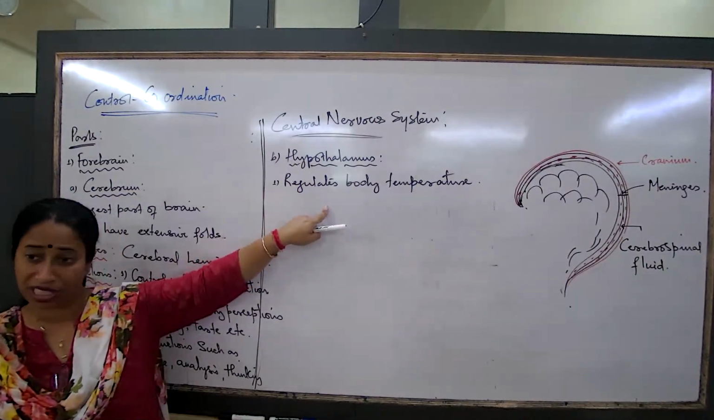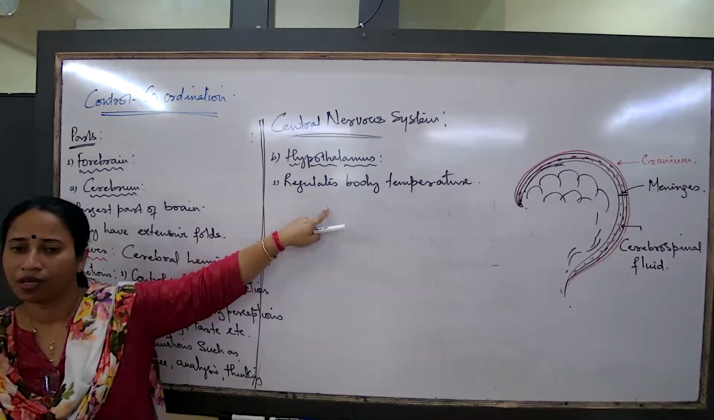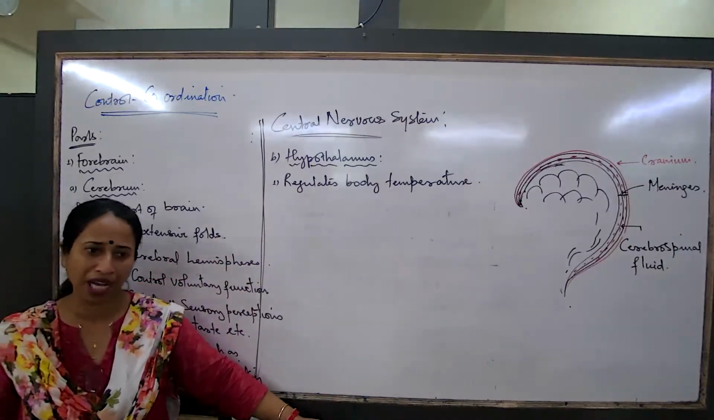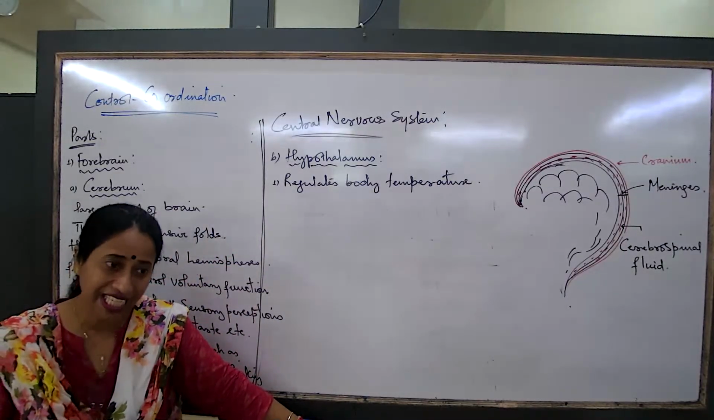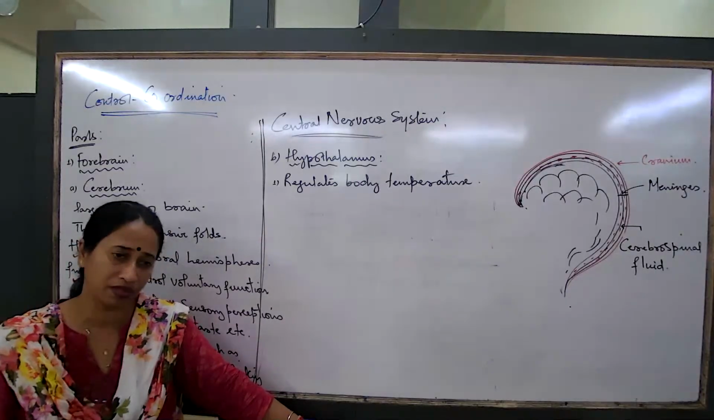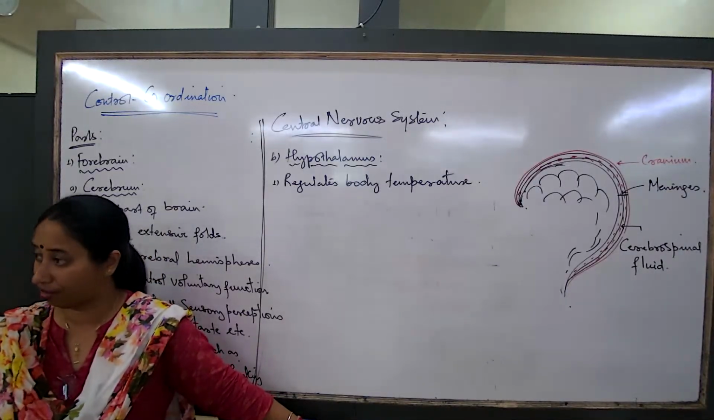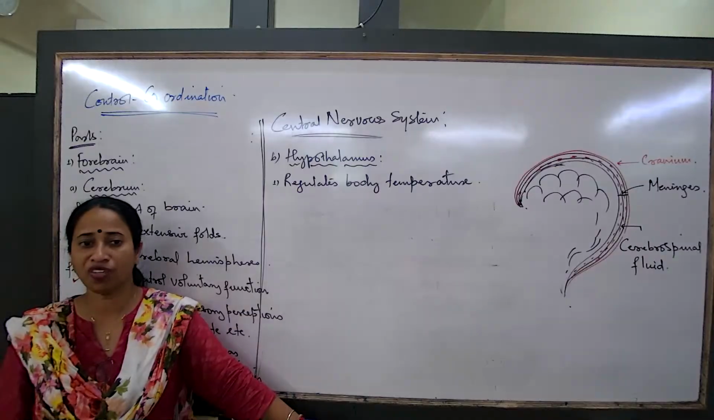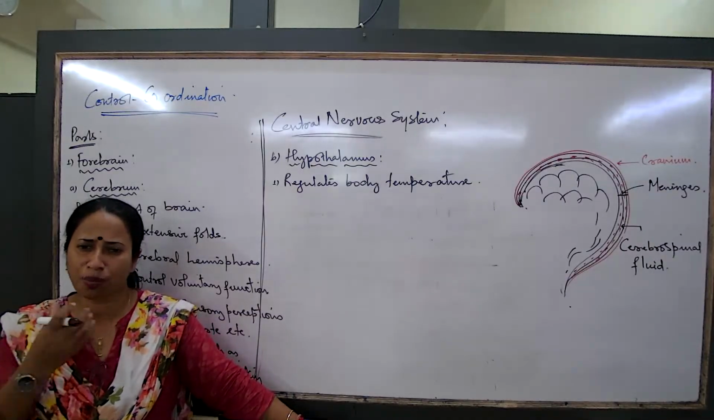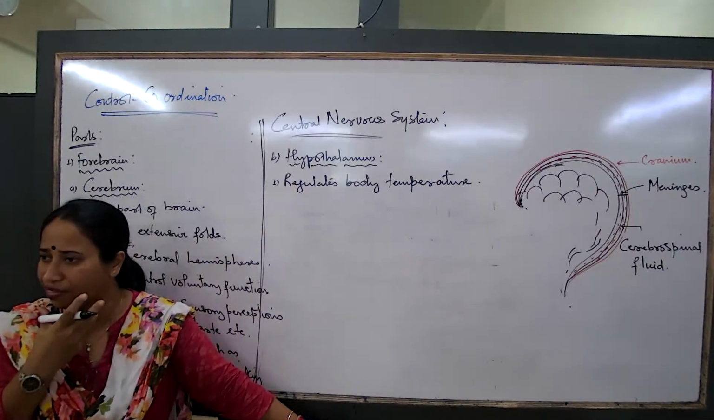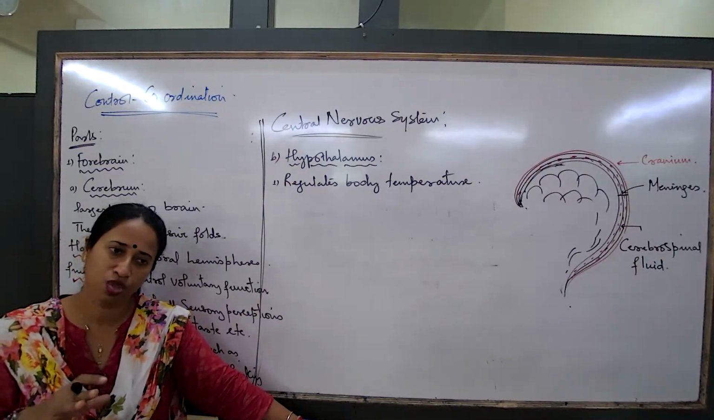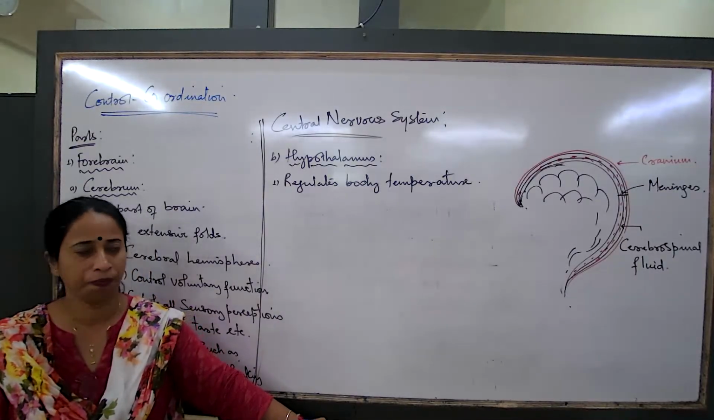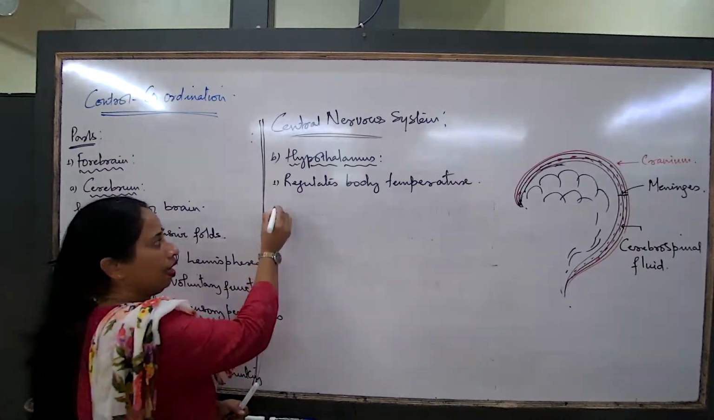Hypothalamus regulates body temperature how? By increasing the blood supply and bringing about sweating in summer, and decreasing the blood supply and bringing about muscle contraction, shivering, in the winter. So in extreme winter, what happens? Muscle contraction so much that the chattering of the jaw and everything starts happening. All these are processes to maintain the body temperature. So that is the first one.